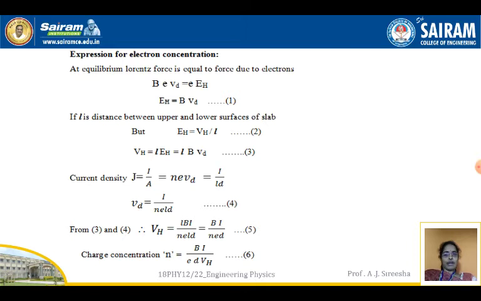That is equation 5. Now if you look at these equations, numbered 1, 2, 3 and so on, without equation 1 you cannot get equation 3. So it is interdependent, so equations should be numbered and taken properly. So from 3 and 4, the Hall voltage VH is L B I by N e L D, that is B I by N e D. Now the charge concentration N, from equation 5, rearranging the terms, is B I by e D into VH.